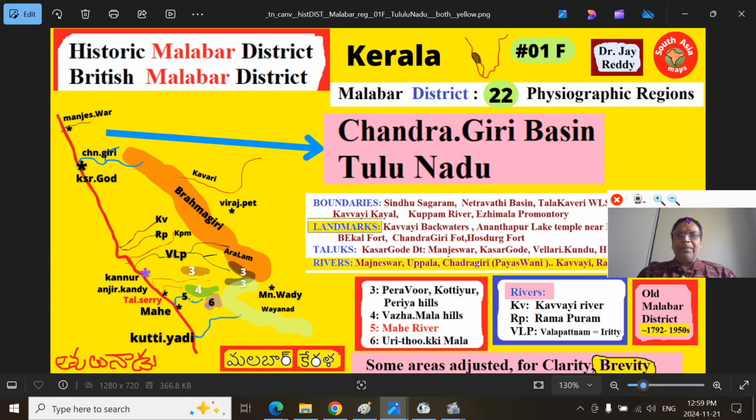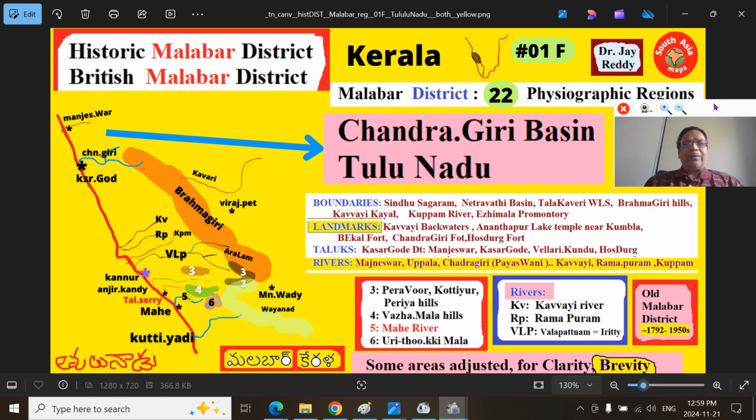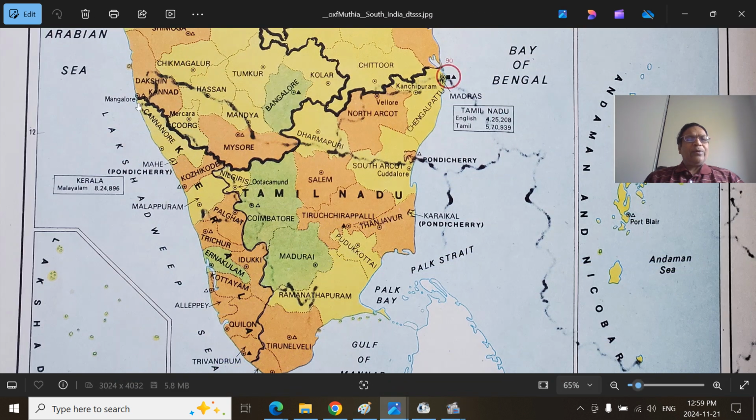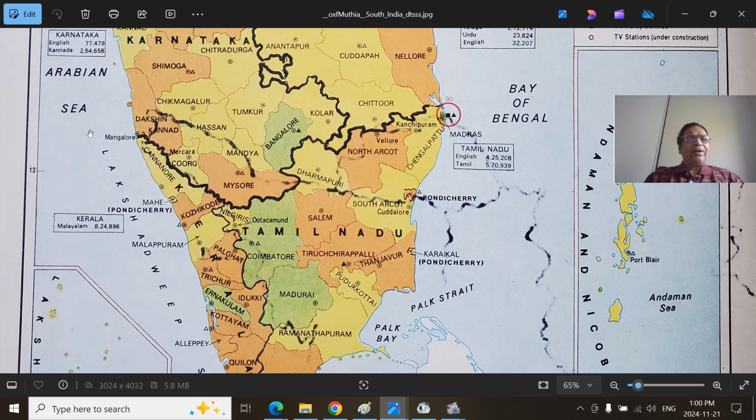Coming back to Chandragiri River Basin. Historically, to give a context, we are talking about this Kannur region, the northern part is the Kasaragod district, south of Dakshina Kannada, that is the Mangaluru region.